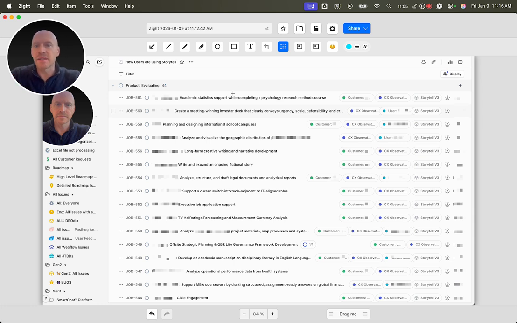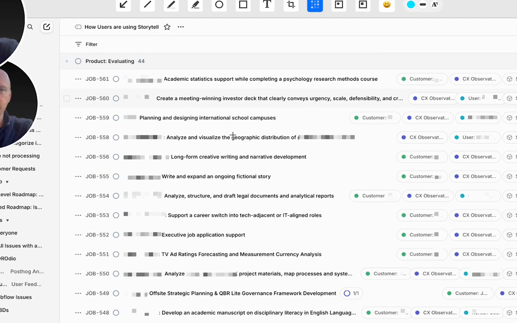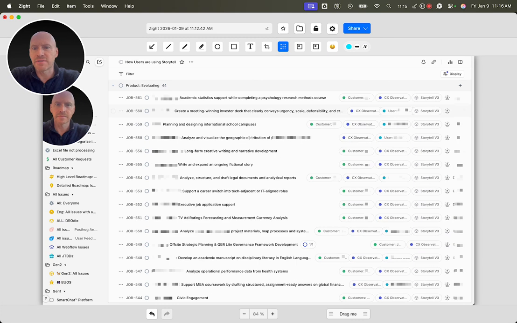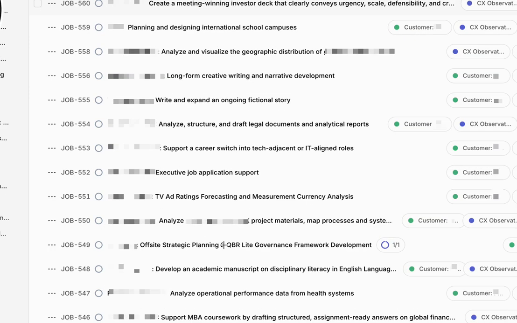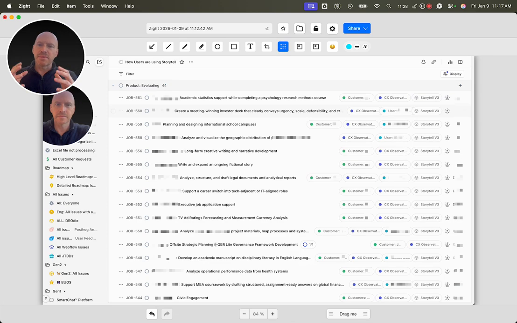And so we work to optimize for those different types of use cases, which span everything from analyzing and visualizing geographic distribution of a bunch of unstructured data, planning and designing school campuses, ad ratings forecasting, all the way through strategic planning, QBR, et cetera. So there's all sorts of ways that people use Storytell to make sense of unstructured data.